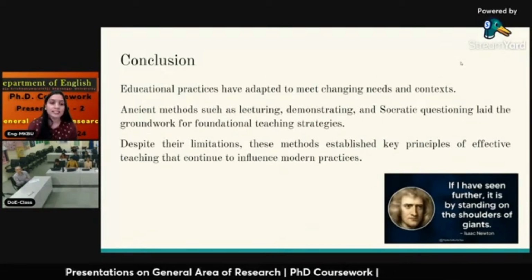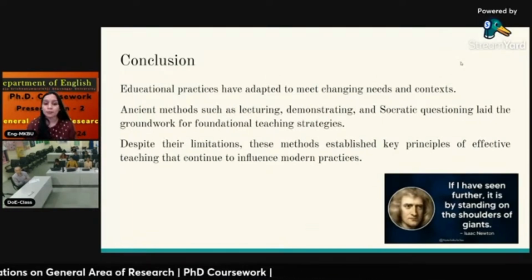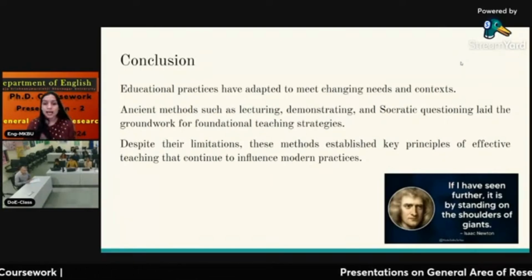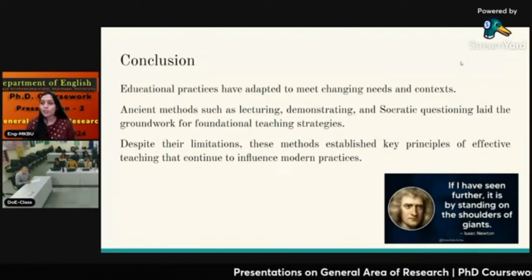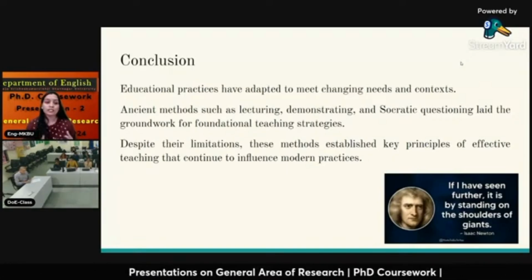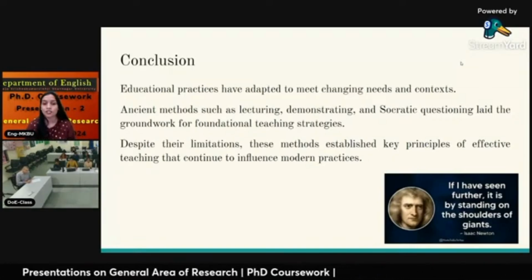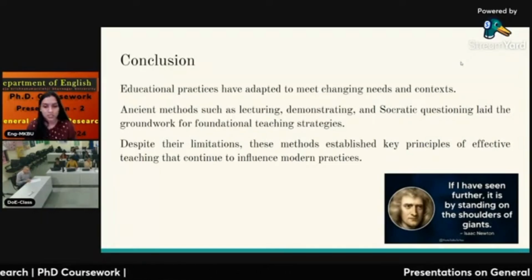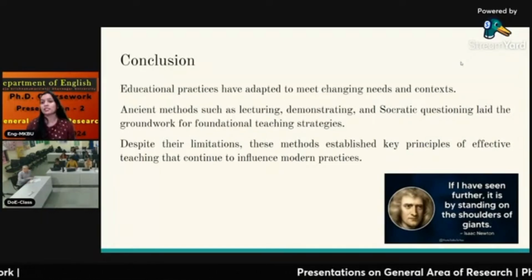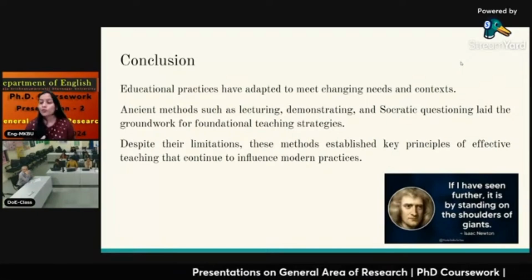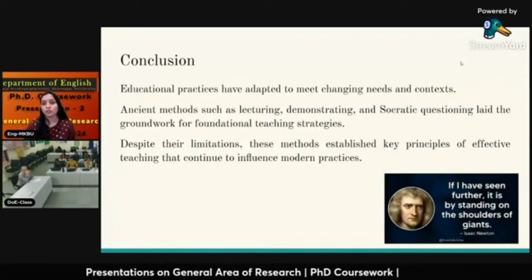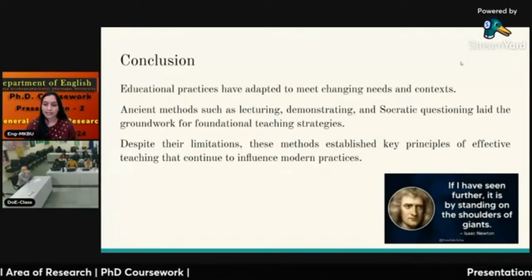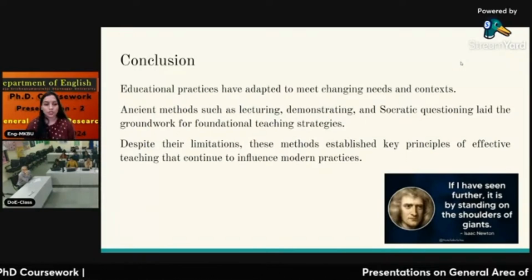In conclusion, we can see that educational practice has adapted to meet changing needs and context. Education and teaching methods are developing, new methods are coming, but their backbone is ancient methods. Ancient methods such as lecturing, demonstrating, and Socratic questioning laid the groundwork for foundational teaching strategies. As we have seen, if we want to see further, we have to stand on the shoulders of giants. Even for developing new teaching methods which use technology, we are standing on the shoulders of giants.